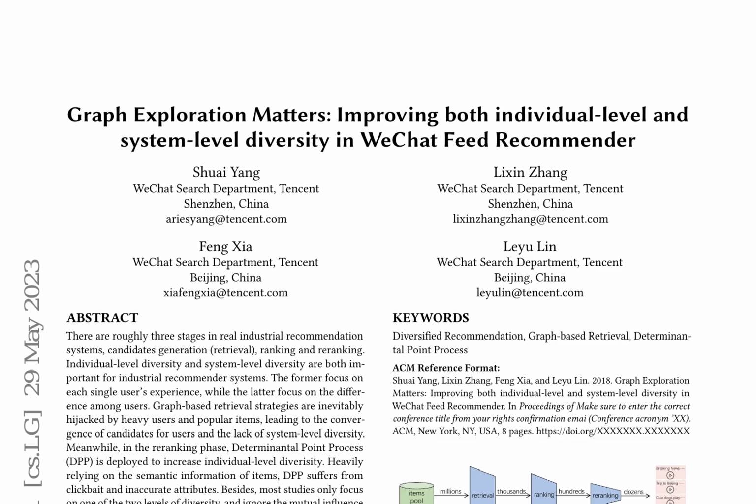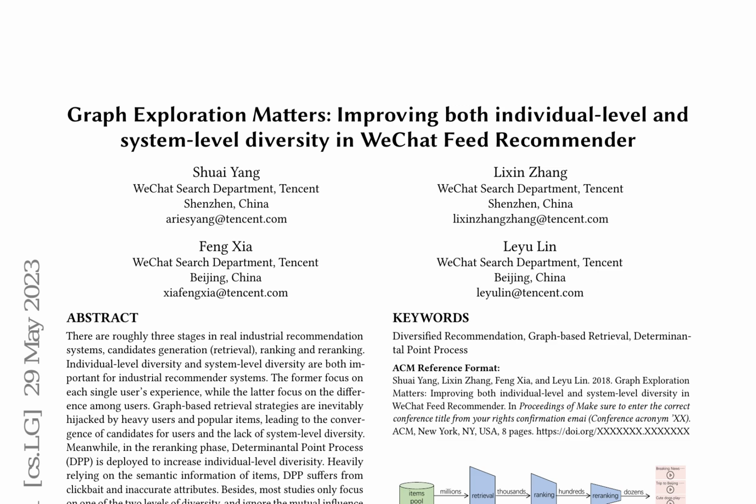Meanwhile, Determinantal Point Process (DPP) is commonly used to increase individual-level diversity but relies heavily on semantic information of items and suffers from clickbait and inaccurate attributes. To address these limitations, the authors propose an integrated solution that incorporates retrieval graph information in diversity-based reranking to weaken the hidden similarity of items exposed to users, thereby improving system-level diversity.